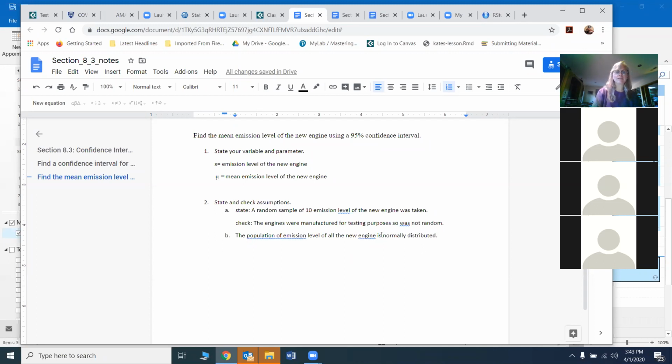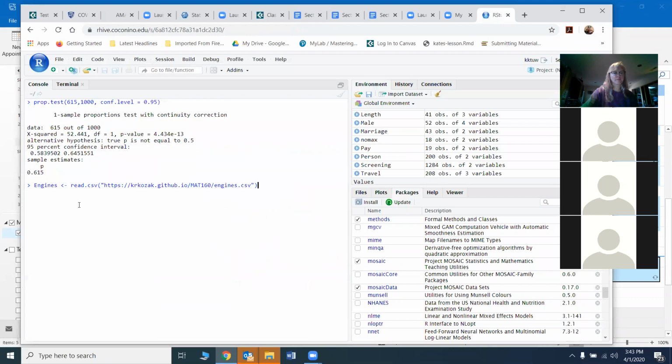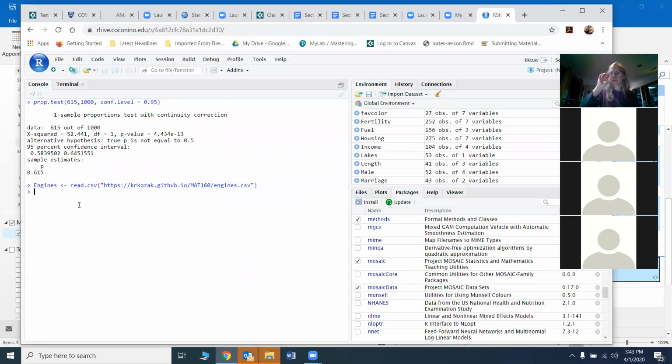And then how do we test if it's normally distributed? How do we find out if that's true? Make a density plot. Yes, so I first need my data. I happen to have the engine data to read into R right here, so I'm going to copy that and paste it into my RStudio. And then I can come up with my density plot.